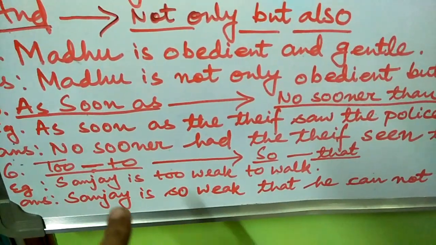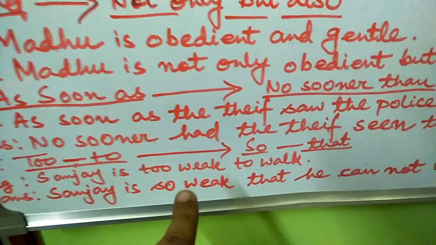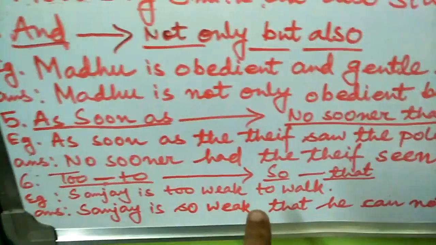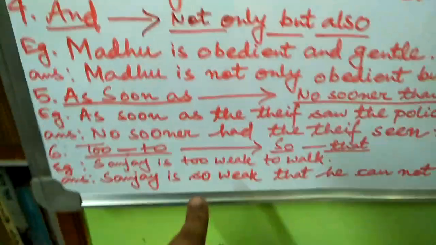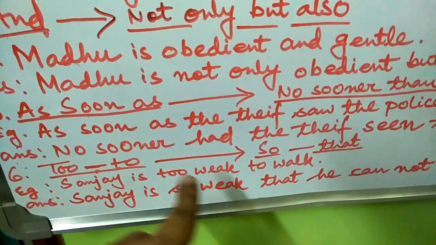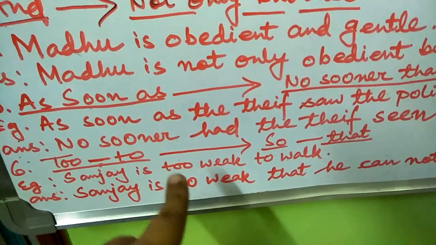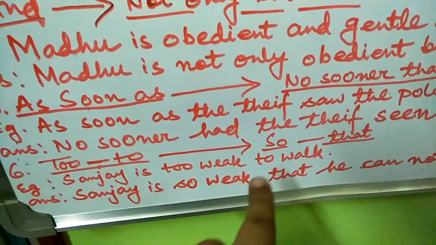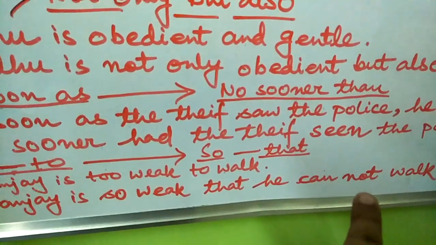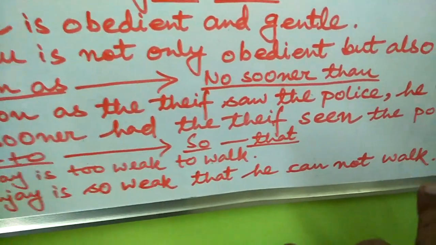Sanjay is too weak to walk will be changed into Sanjay is so weak that he cannot walk. So have a look at the sentence carefully. Sanjay is so weak. First too is replaced by so, then the to will be replaced by negative, cannot walk.